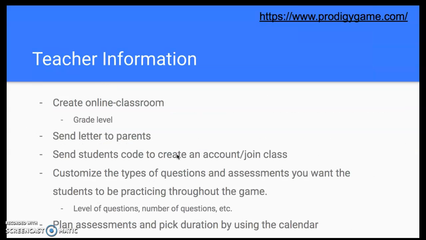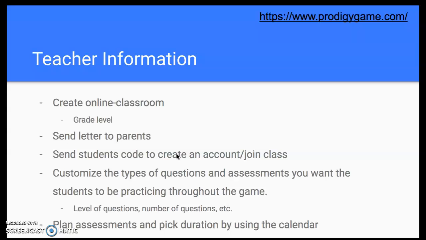So for teacher information, I'm going to show you how to log into a teacher account. As I said, it's difficult for me to show you the entire student account, since it's such a long game and setup process, but I will be showing you the teacher information, where you can send letters, where you can access the class code, where you can create types of questions and how many questions and what content of questions you want to be implemented for the students to be practicing throughout the game.